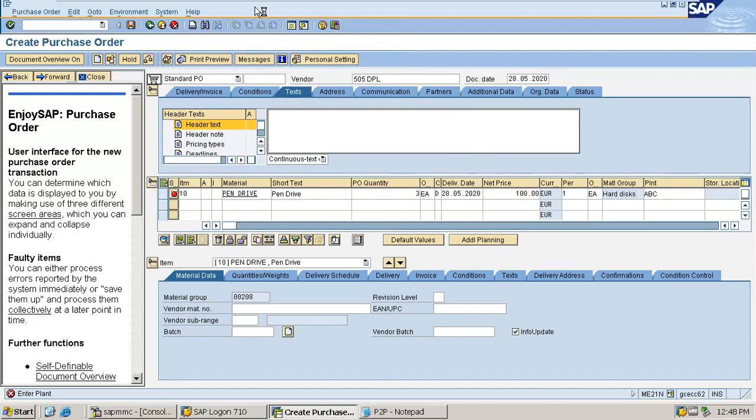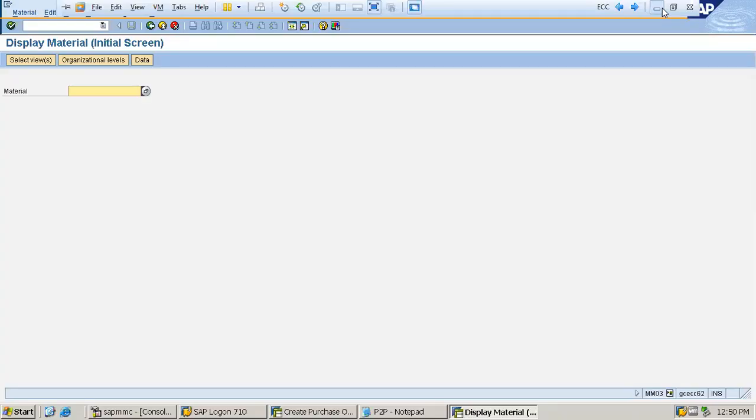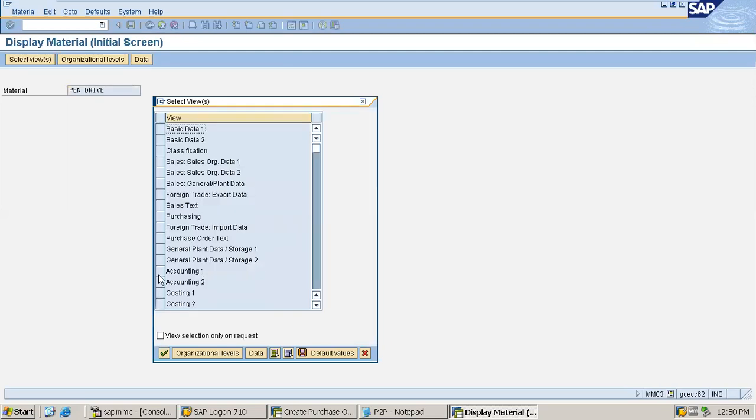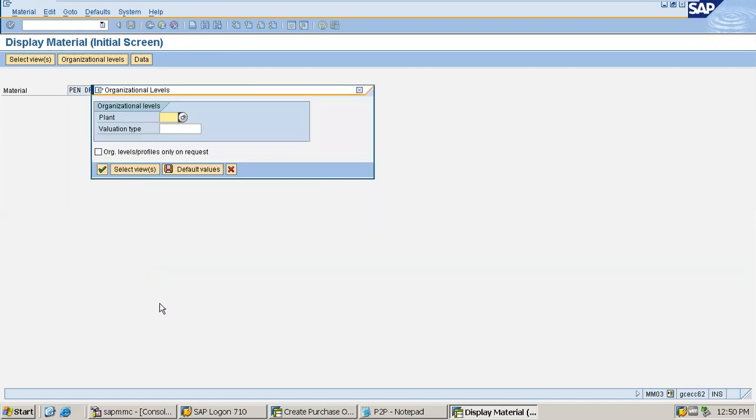Now I'll be showing you the material master. Going to the material master. Yes, I am in the material master screen. Now I'll give the material number and material name here, and then I'll be selecting the last four tabs: accounting 1, accounting 2, costing 1, costing 2, giving the plant, executing.